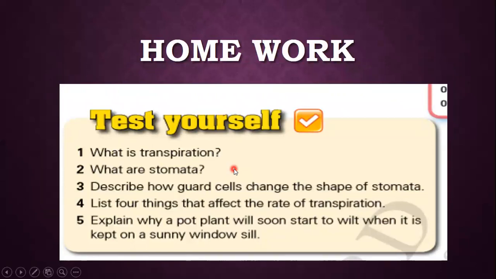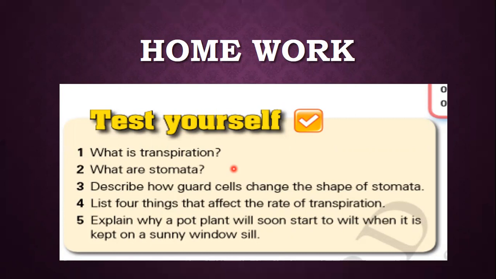This is your homework. What is transpiration? I think you all will be able to answer this. What are stomata? These are the tiny openings inside the leaves, and they help in the exchange of gases and transpiration of water. Describe how guard cells change the shape of the stomata. List four things that affect the rate of transpiration. Explain why a pot plant will soon start to wilt when it is kept on a sunny window sill.